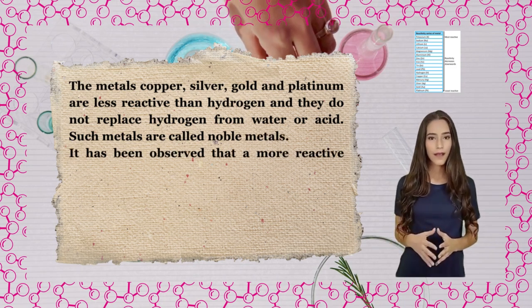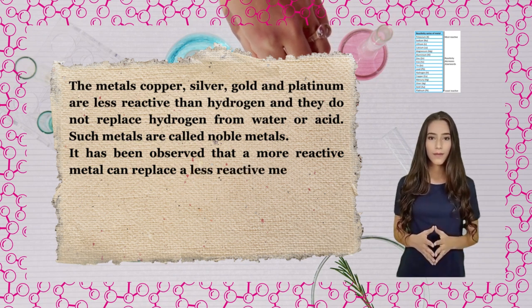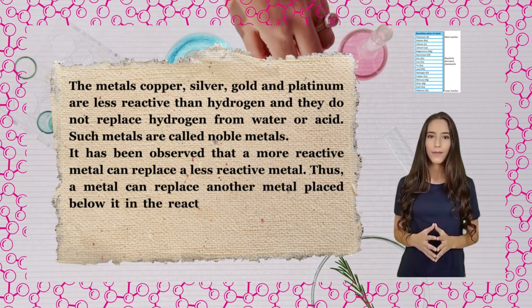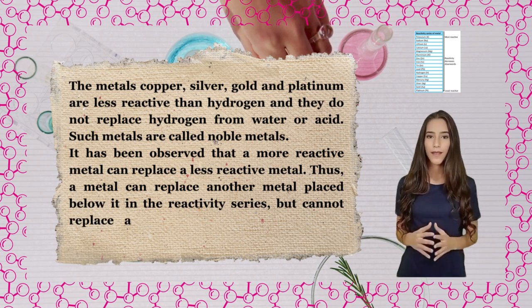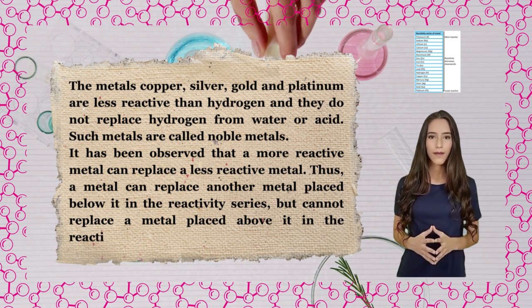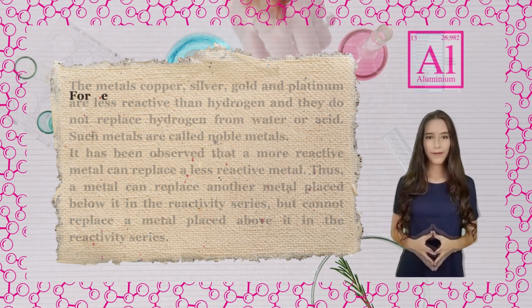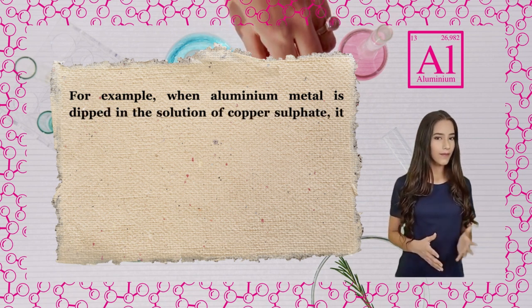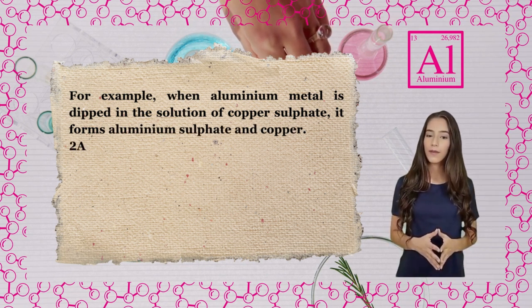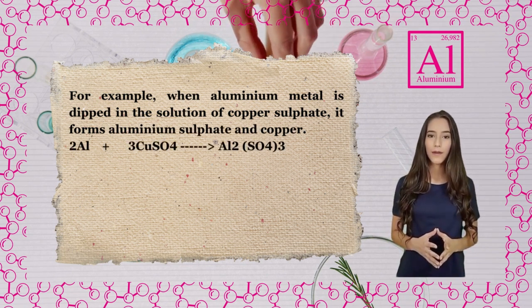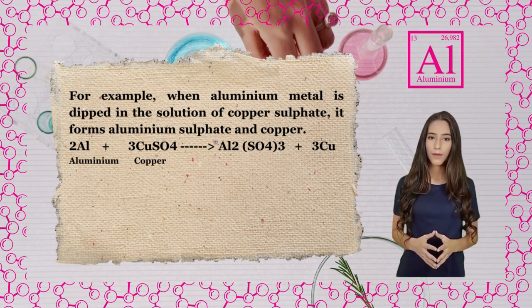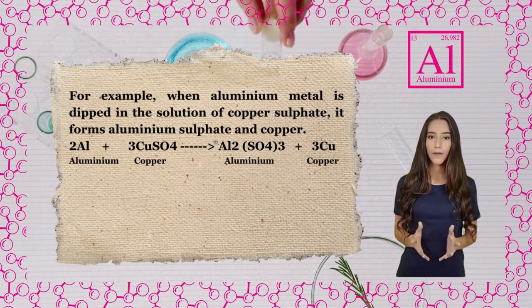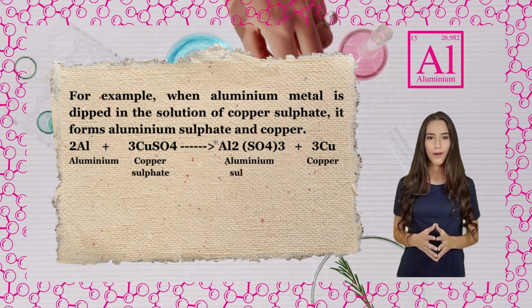It has been observed that a more reactive metal can replace a less reactive metal. Thus, a metal can replace another metal placed below it in the reactivity series, but cannot replace a metal placed above it in the reactivity series. For example, when aluminium metal is dipped in the solution of copper sulfate, it forms aluminium sulfate and copper. 2Al, aluminium, plus 3CuSO4, copper sulfate, gives Al2(SO4)3, aluminium sulfate, plus 3Cu, copper.